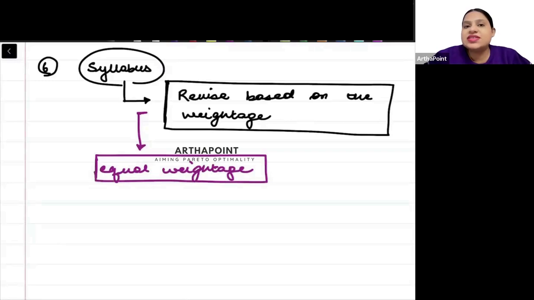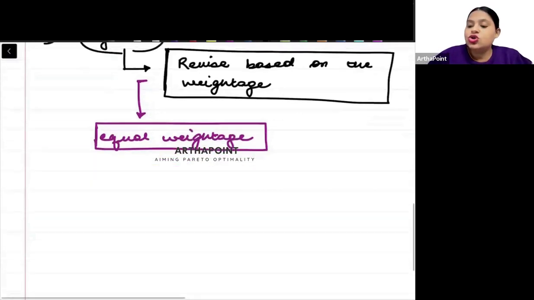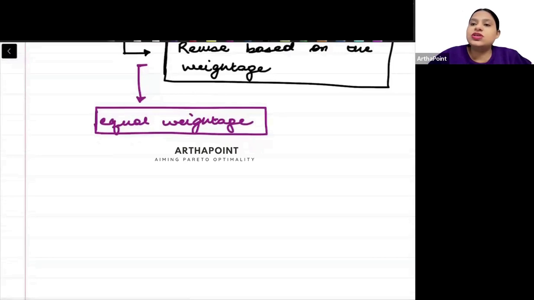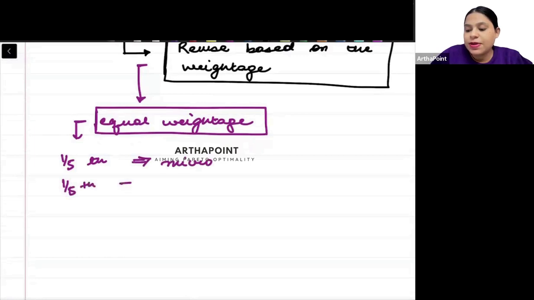Micro, macro, mathstat, econometrics and Indian eco have been given equal weightage. It is not that some got more and some got less. So approximately we can have 1/5 weightage given to micro, 1/5 of the total paper weightage given to macro.